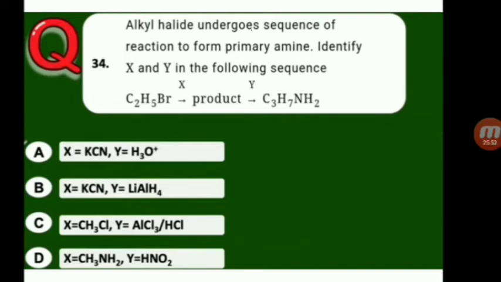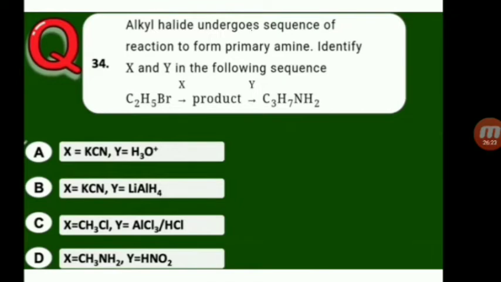Next one, alkyl halide undergoes a sequence of reactions to form a primary amine. Identify X and Y in the following sequence. So ethyl bromide gives rise to a product in the presence of X. The product gives rise to propanamine in the presence of Y. So what is X? What is Y?